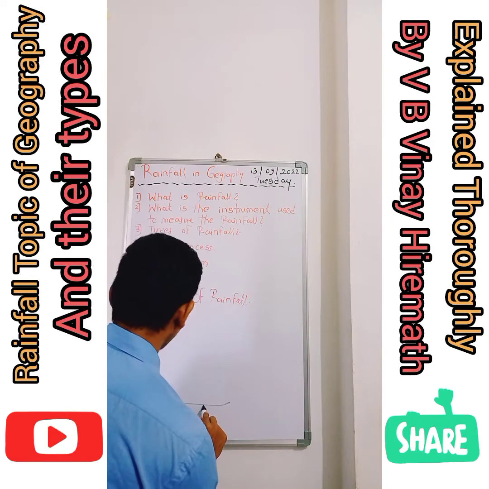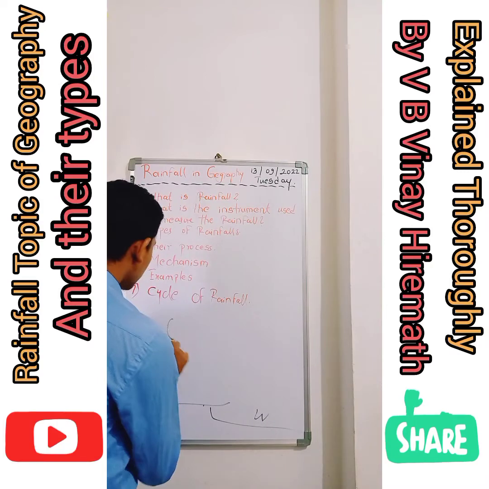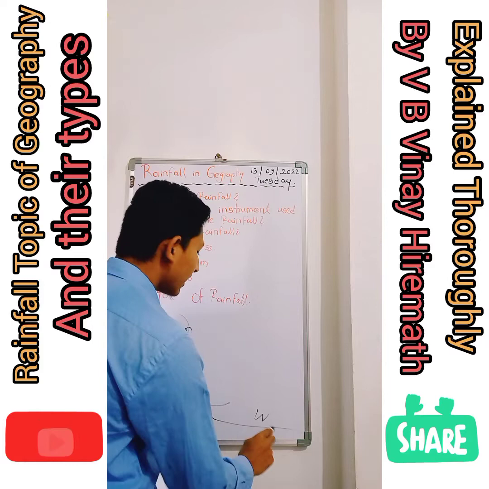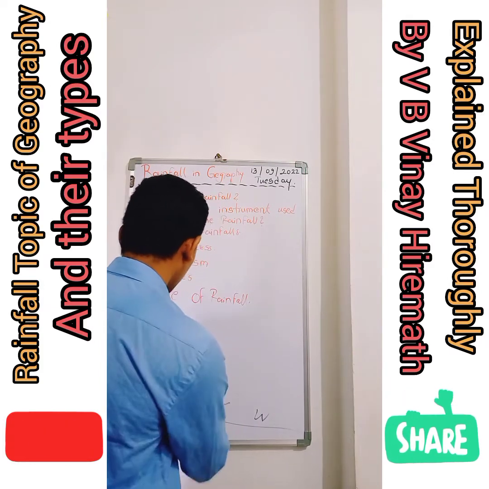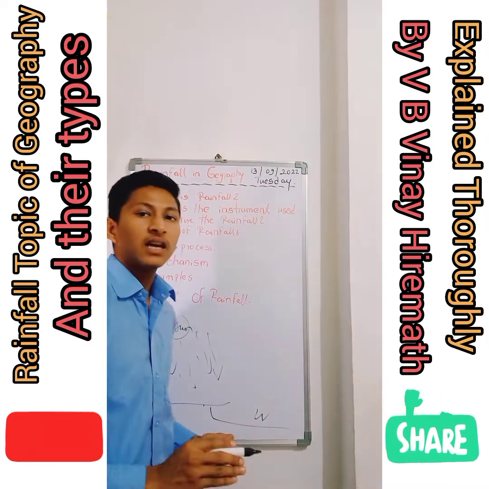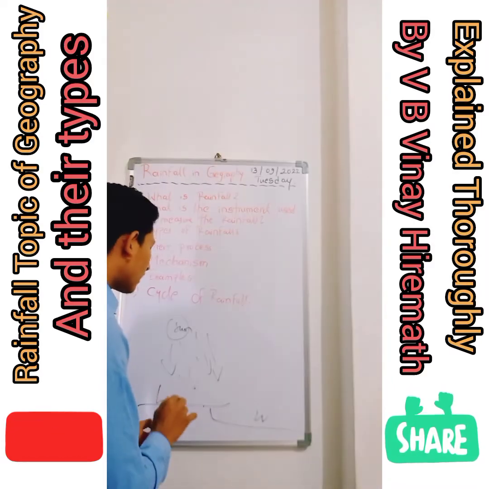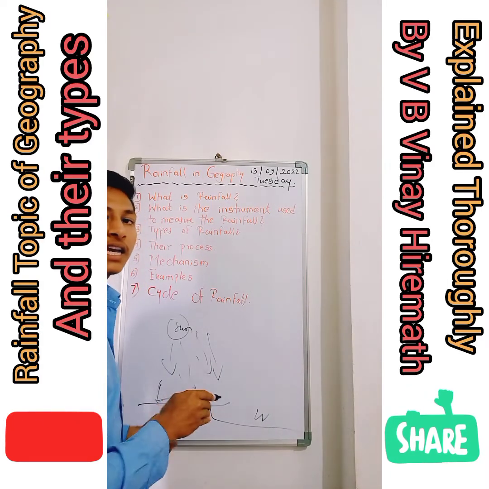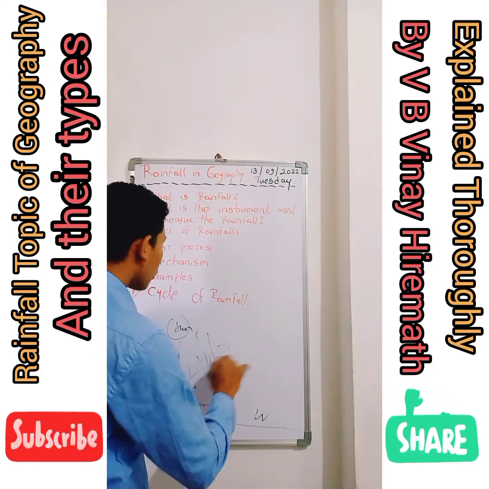This is the land surface, and this is the water surface. And this is the sun, from which the land and the water bodies receive radiation. They absorb the radiation from the sun, and due to that they heat up. Compared to land masses, water bodies take a very long time to heat up and cool down. Land masses heat up earlier and cool down earlier. So the land mass plays a very important role in convectional rainfall.